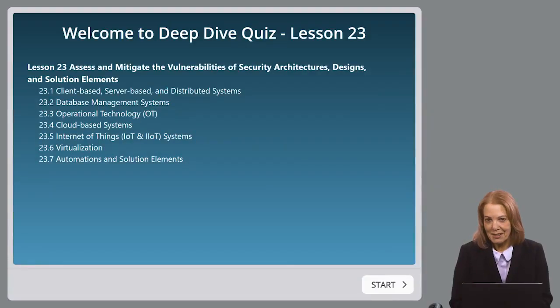Welcome to Deep Dive Quiz for Lesson 23. Now, Lesson 23 was to assess and mitigate the vulnerabilities of security architecture, designs, and solution elements. And it was a big lesson. We talked about client-based, server-based, and distributed systems, database management systems, operational technology, or OT, cloud-based systems, the Internet of Things, IoT, and the Industrial Internet of Things, IIoT, virtualization, and automation, and solution elements.